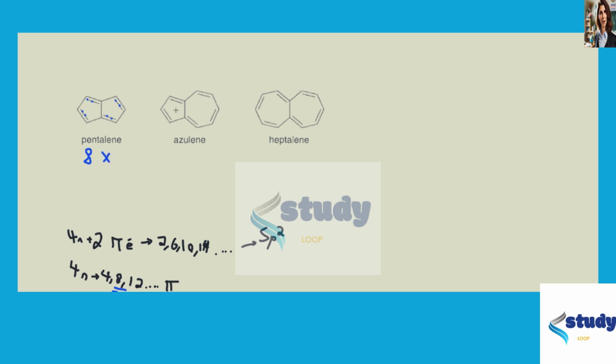Now what about this middle one? Well, we have 2, 4, 6, 8, 10 pi electrons. So this actually falls under the aromatic 4n plus 2 rule, so this is highly stabilized.